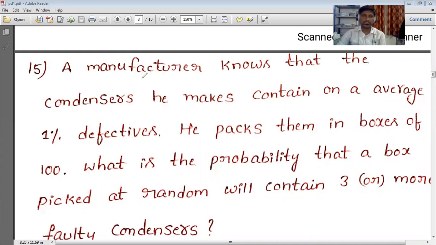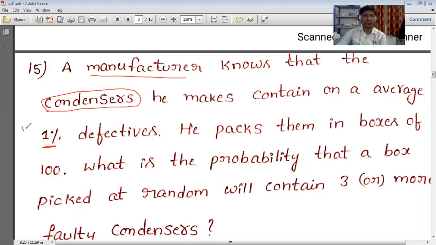Suppose you are the manufacturer, manufacturing some products. You already know that if you manufacture 100, 1 or 2 will be defective. In the same way, here he already knows that whatever he is manufacturing, condensers, on an average 1% are defective. It means if you take 100 items, one item will be defective.